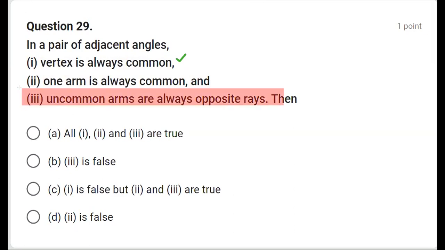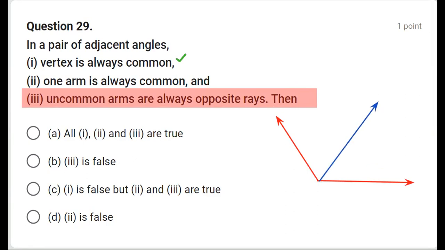The last, the non-common arms are always in opposite rays. They are not necessarily in opposite rays. They must be on either side. For example, if I draw these as non-common arms, and let this be the common arm, then looking into these two angles, say angle A and angle B, they are adjacent angles. But as you can see here, the non-common arms, one is this and the other is this.